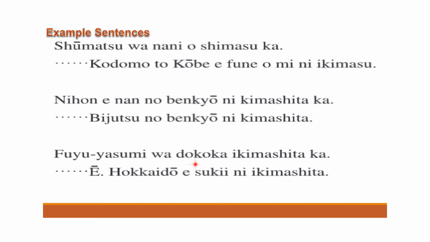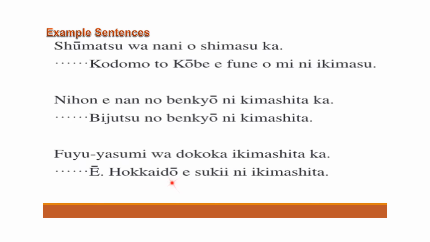Fuyu yasumi wa doko ka ikimashita ka? Fuyu yasumi, winter break. Doko ka? Somewhere. Ikimashita ka? Did you go somewhere in winter break? Winter break पे कहीं को, somewhere. Ikimashita ka? आप गए थे क्या? Okay. A, this is nodding. Yes. Okay. Again, it's not hi, but it is equivalent.